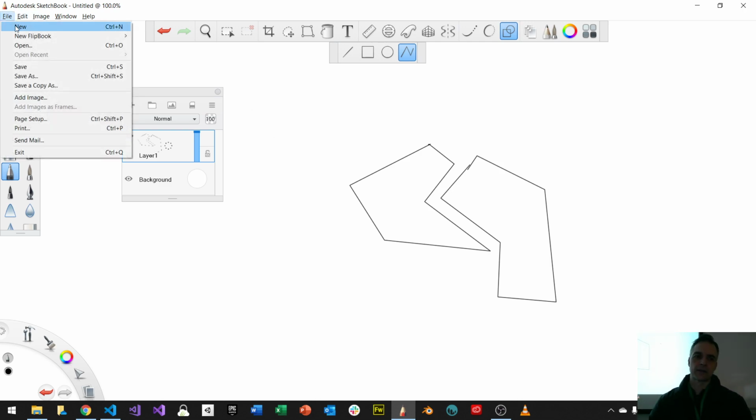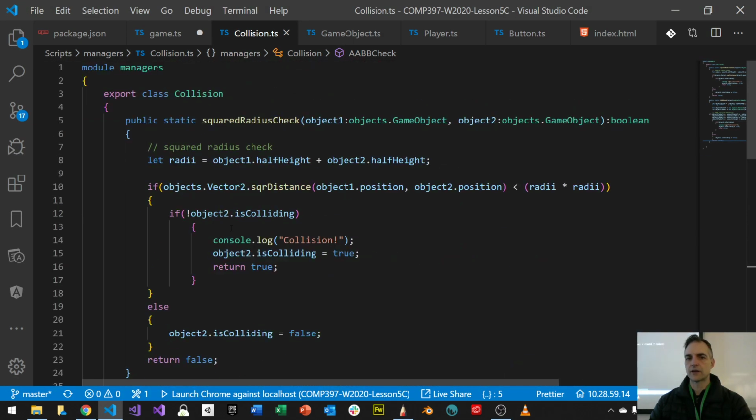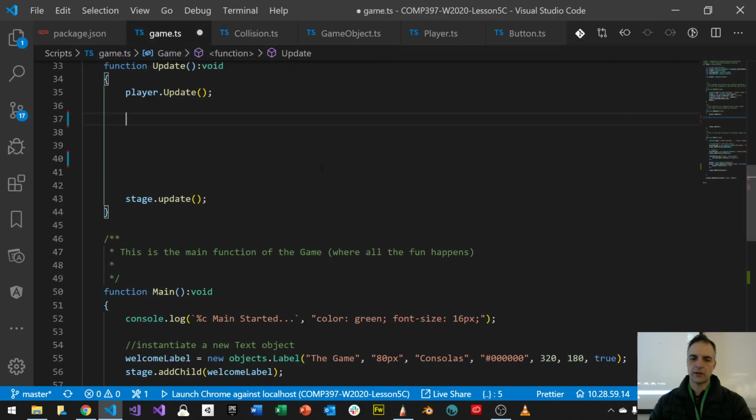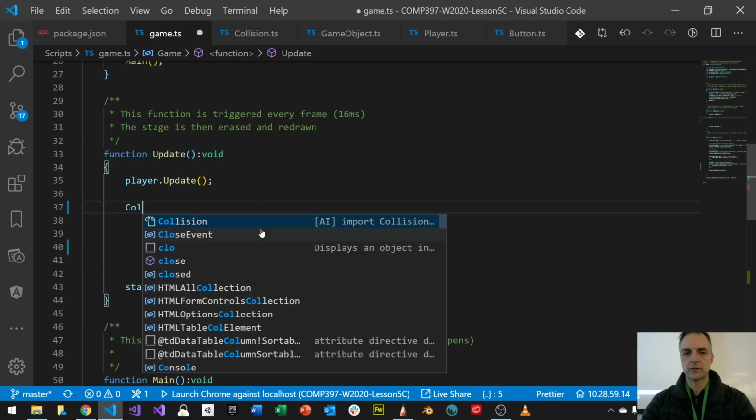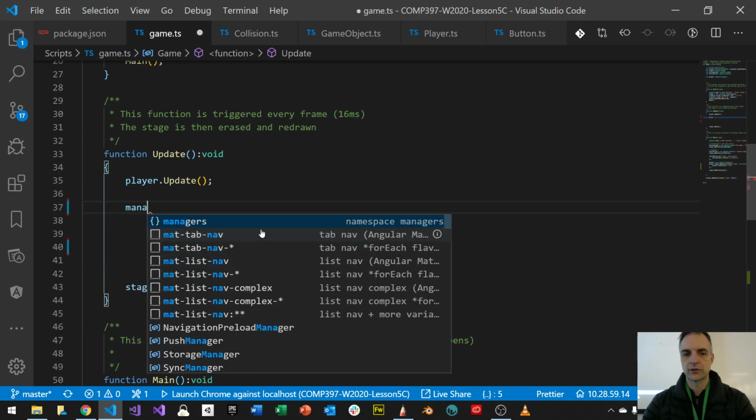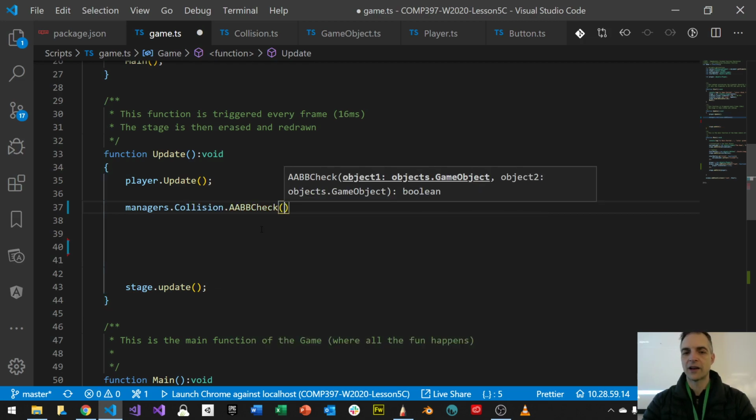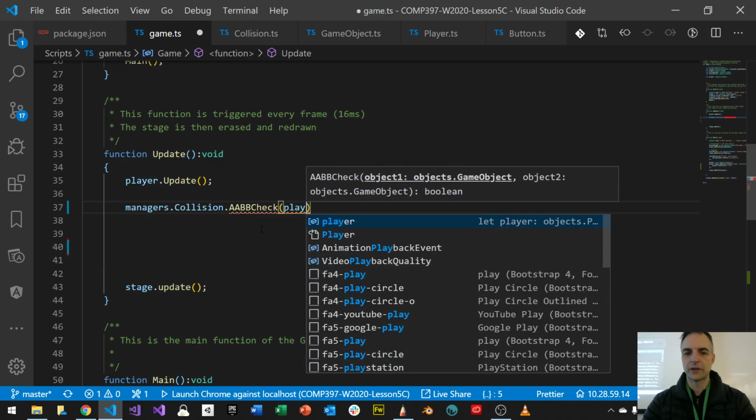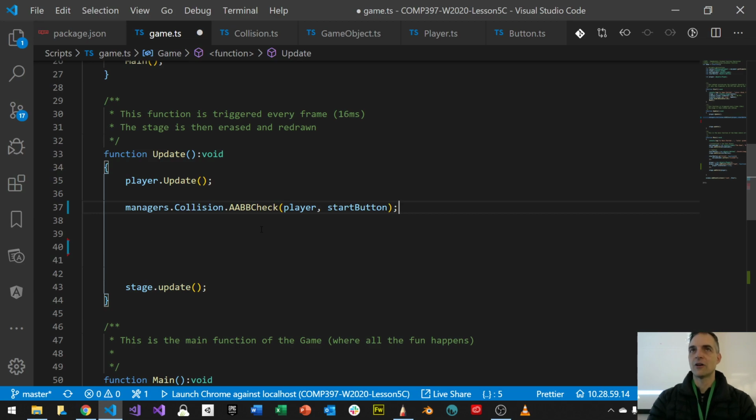Let's get back. So, yeah, we have these collision detection methods. Now, let's check it, right? I have this. I want to use it here in my update in my game. And just like I did before, I want to use AABB Check first. So I want to say, hey, collision, right? We have our managers. Managers.collision.AABB Check. This is how it looks now. And I take object 1 and object 2. So that's like the player and the start button, right? And now we know if there's a collision between the player and the start button.